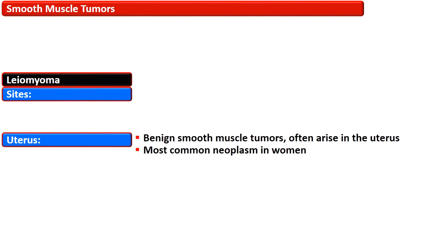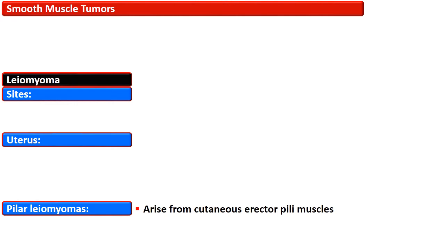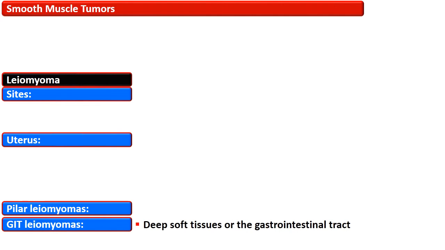Leiomyomas are benign smooth muscle tumors, and they often arise in the uterus, where they are the most common neoplasm in women. Depending on their number, size, and location, uterine leiomyomas may cause a variety of symptoms, including menorrhagia and infertility. The pilar leiomyomas arise from the cutaneous erector pili muscle, and GIT leiomyomas arise from deep soft tissue of the GIT.